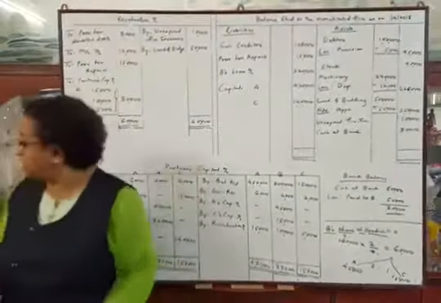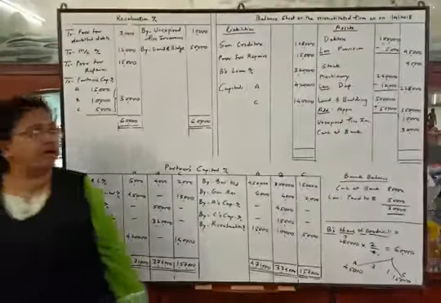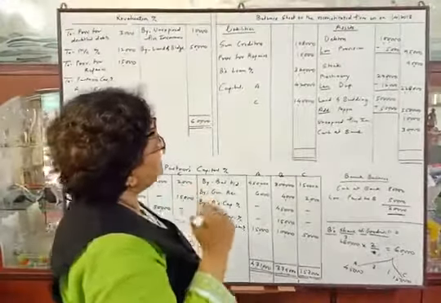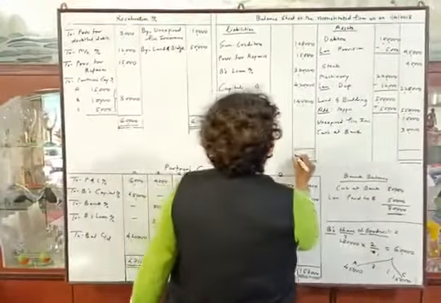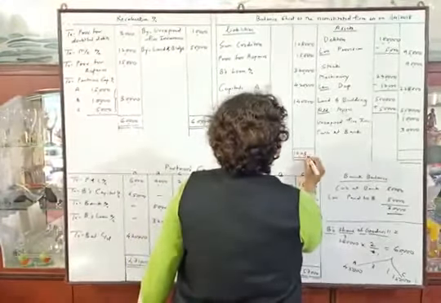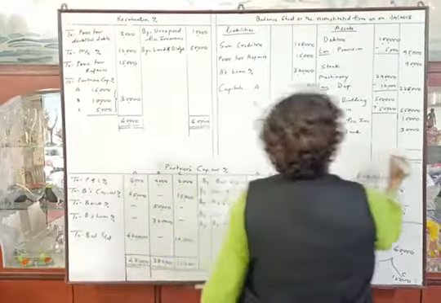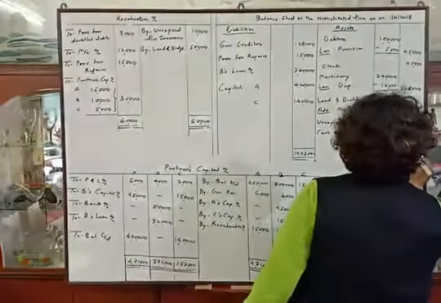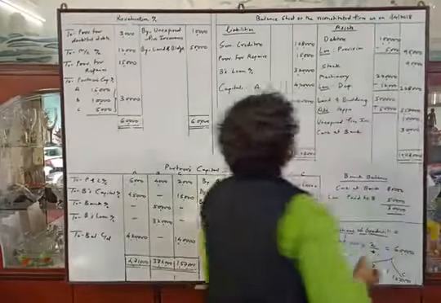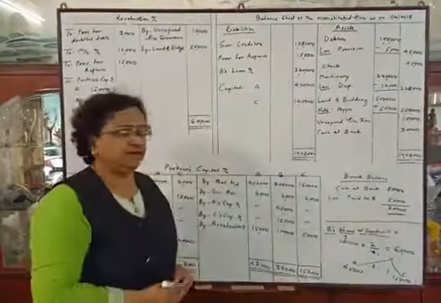Just make the total. The total will be, I think, 10 lakhs 3,000. 10 lakhs 3,000. So the balance sheet is tallied. That's all.